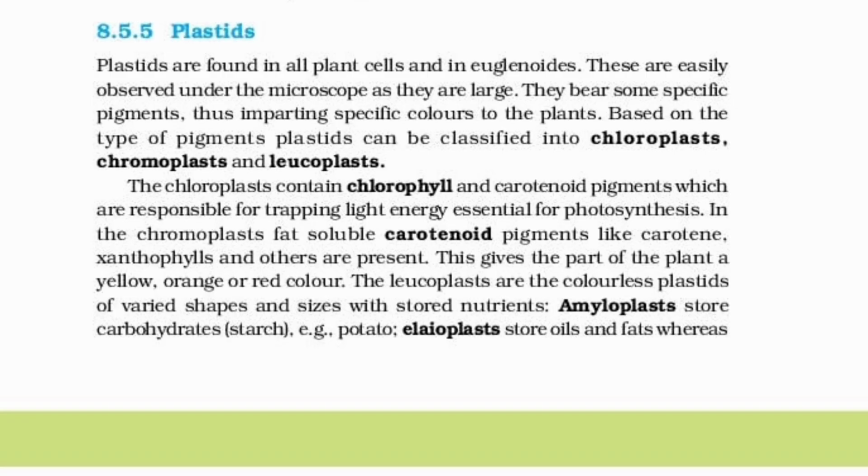The chloroplast contains chlorophyll and carotenoid pigments which are responsible for trapping the light energy essential for photosynthesis. In the chromoplast, fat-soluble carotenoid pigments like carotene, xanthophyll, and others are present. This gives the part of the plant a yellow, orange, or red color. The leucoplasts are the colorless plastids of varied shape and size with stored nutrients. Amyloplasts store carbohydrates, for example in potato. Elaioplasts store oils and fats, whereas the aleuroplasts store proteins.